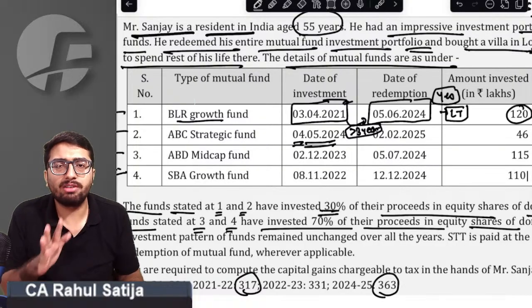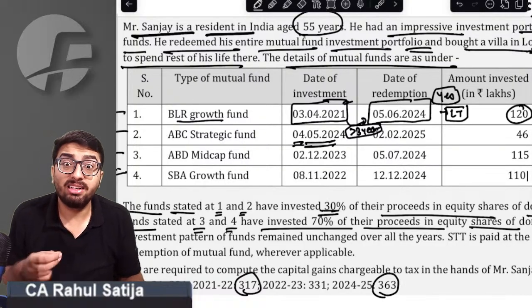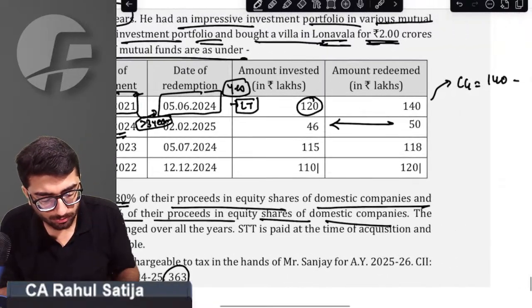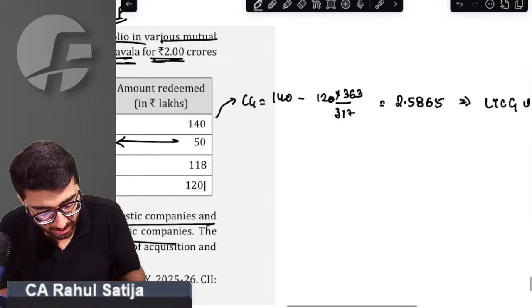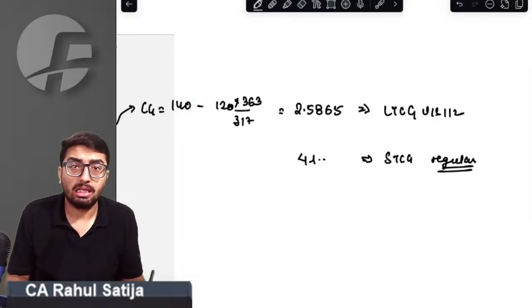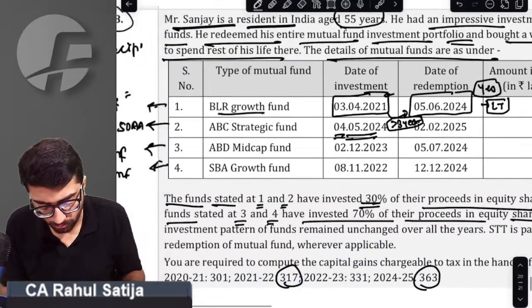Whatever the period of holding we have is irrelevant. It will always be short term. So capital gain will turn out to be 4 lakh rupees. That too short term capital gain, and that too regular one, not the 111A one. Yes, that's correct.